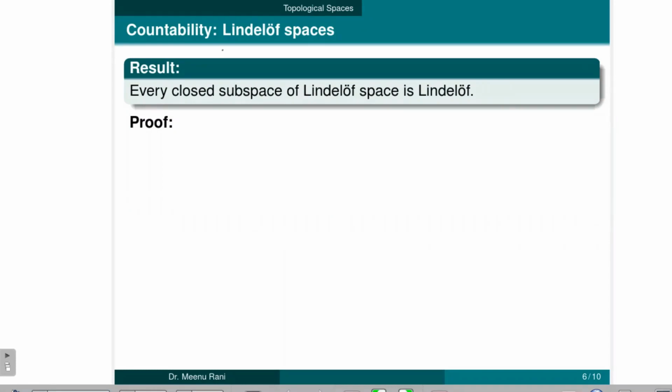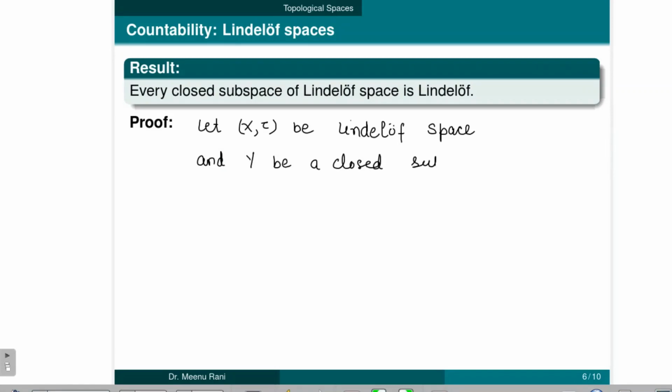Now further we discuss some results that are based on Lindelöf spaces. In the first result we have: every closed subspace of a Lindelöf space is Lindelöf. Now for the proof of it, let (X, τ) be a topological space which is Lindelöf, and Y is a subspace of X which is closed. Then we will prove that this Y is also a Lindelöf space.